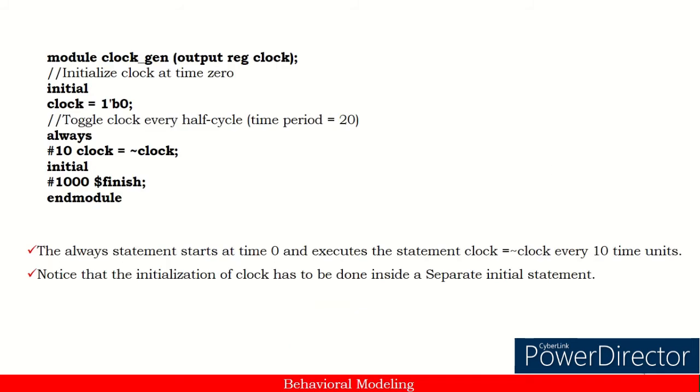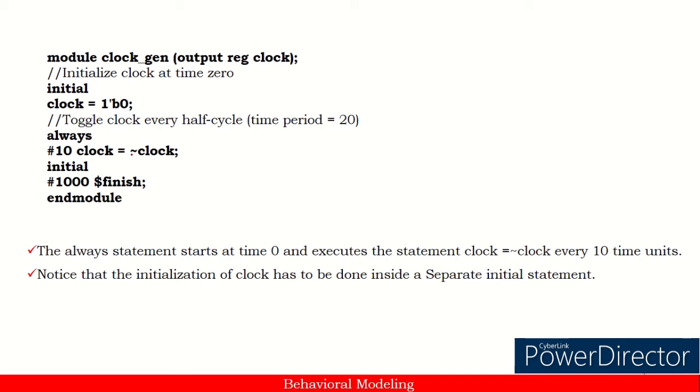Here you can observe the example module for clock generation. clock_gen is the name of the module, and the output is clock, which is declared as reg because this is a behavioral description. Initial clock = 0 means the clock is starting with the value 0. Under always I have written #10 clock = ~clock, which means the clock starts with the initial value 0, and after 10 nanoseconds, or 10 time units, the clock changes its value.